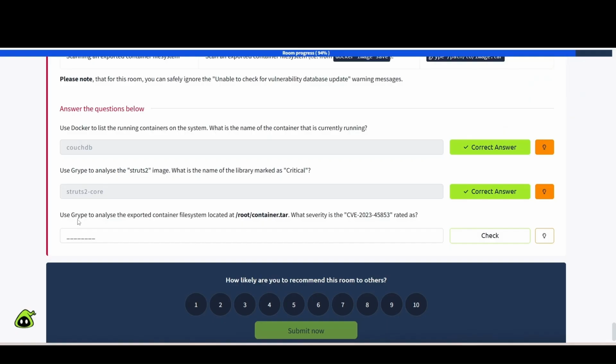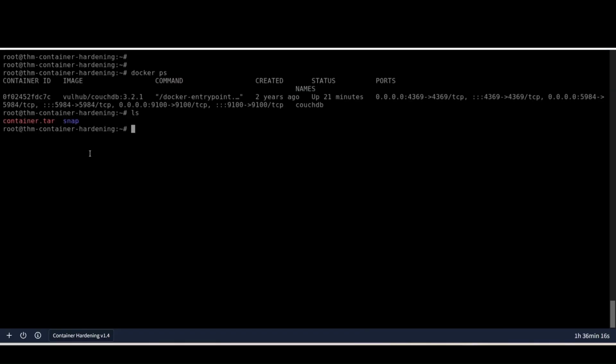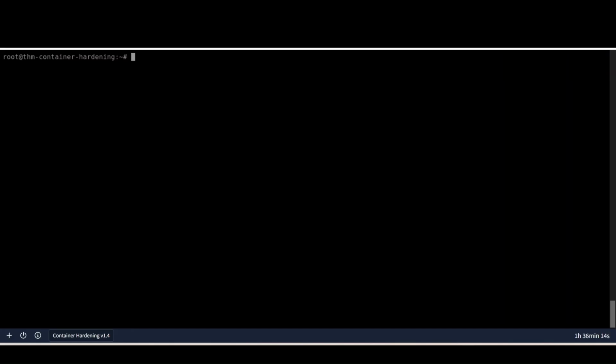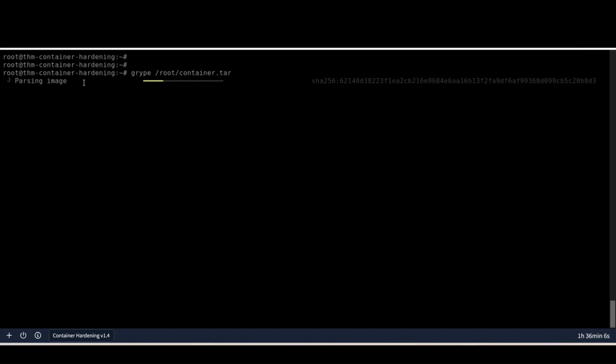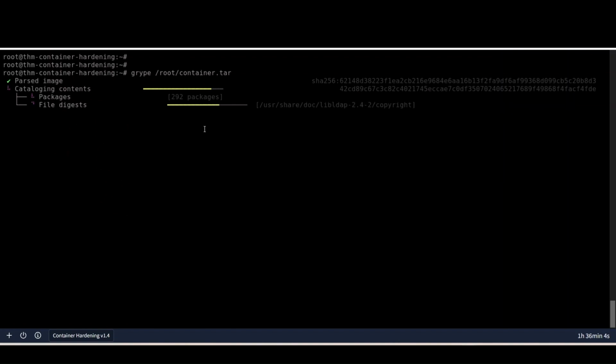And this last one here: use Grype to analyze the exported container file system located at root container.tar. What is the severity for CVE-2023-45853 rated as? So doing ls here, you can see the file right there. All right, let's go ahead and clear this out, and I'm going to just paste this in here. So grype root container.tar. Okay, so once this gets done parsing, it'll display all kinds of information related to CVEs and such, I believe. And then we should be able to locate that particular one once this finishes running. I don't think this should take very long.